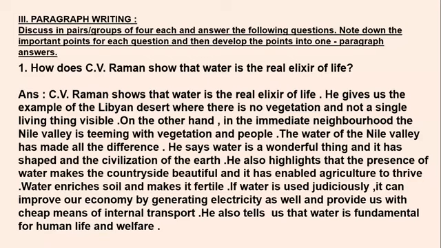Okay, because of the water, we have seen through the ages that many civilizations have flourished near water bodies, near the seas, near the lakes. Because there's water, the land is fertile, people do agriculture, and they can have good sustenance there. They can live their life there. He also highlights that the presence of water makes the countryside beautiful and has enabled agriculture to thrive.